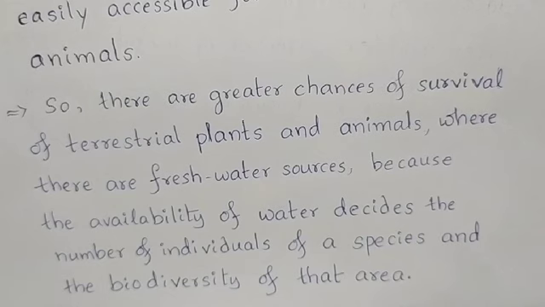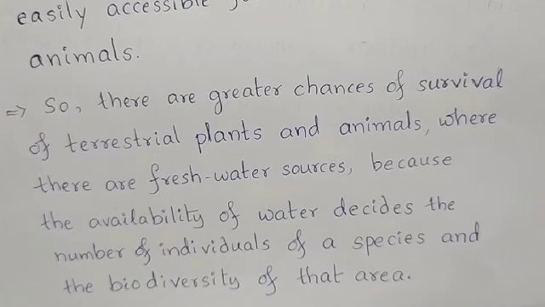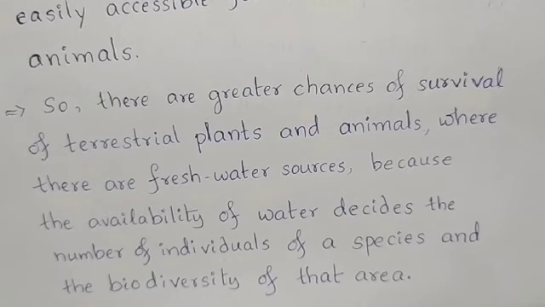So, there are greater chances of survival of terrestrial plants and animals where there are freshwater sources, because the availability of water decides the number of individuals of a species and the biodiversity of that area. Right?